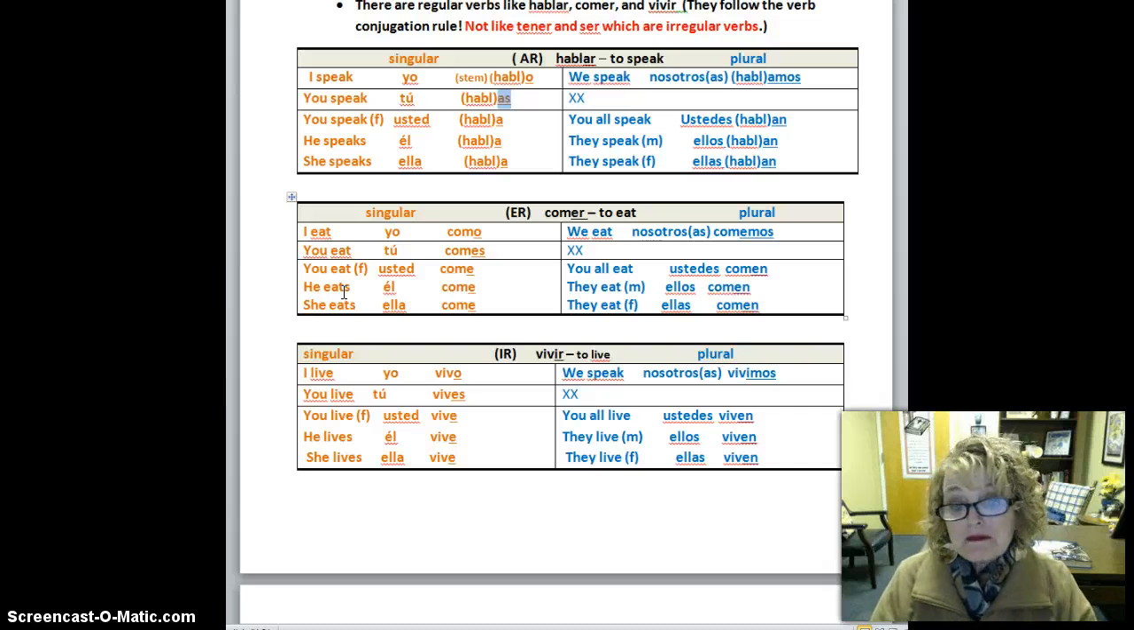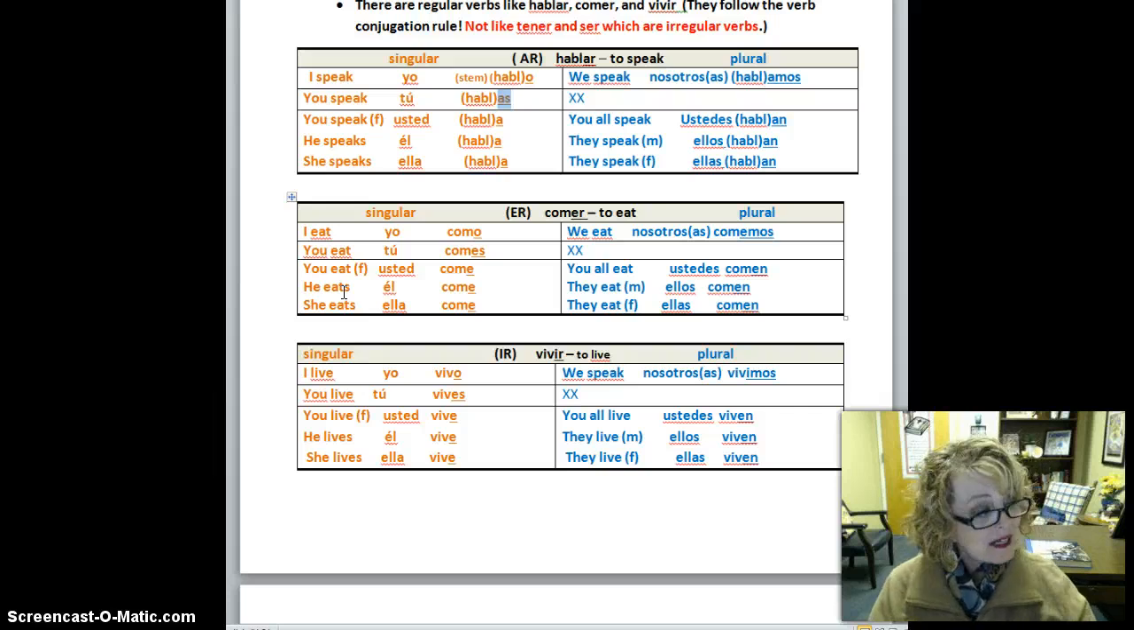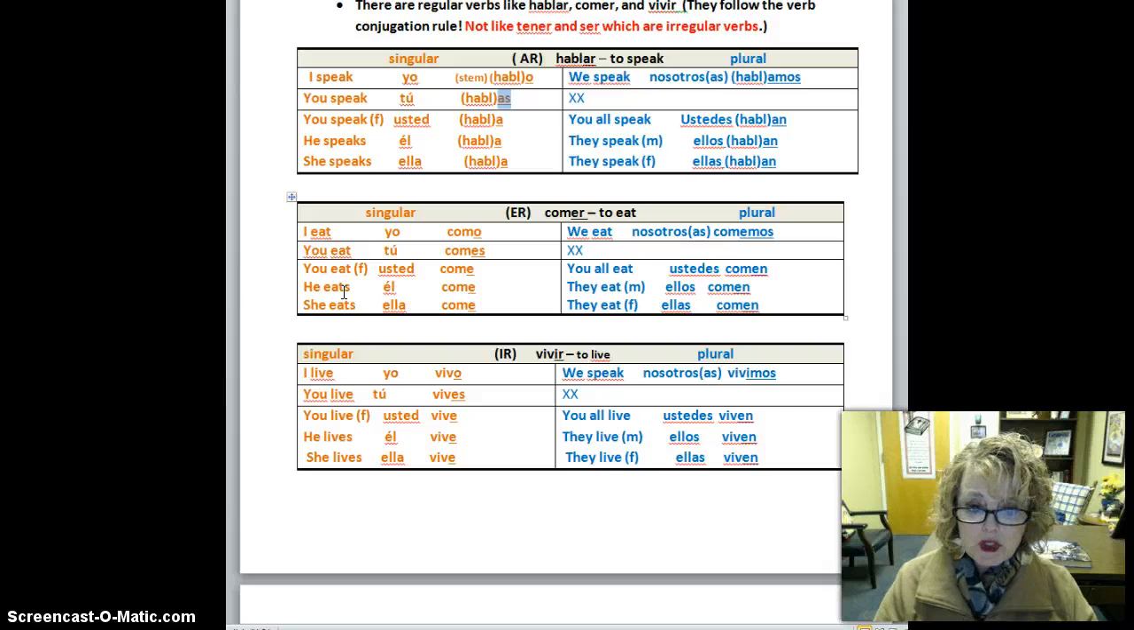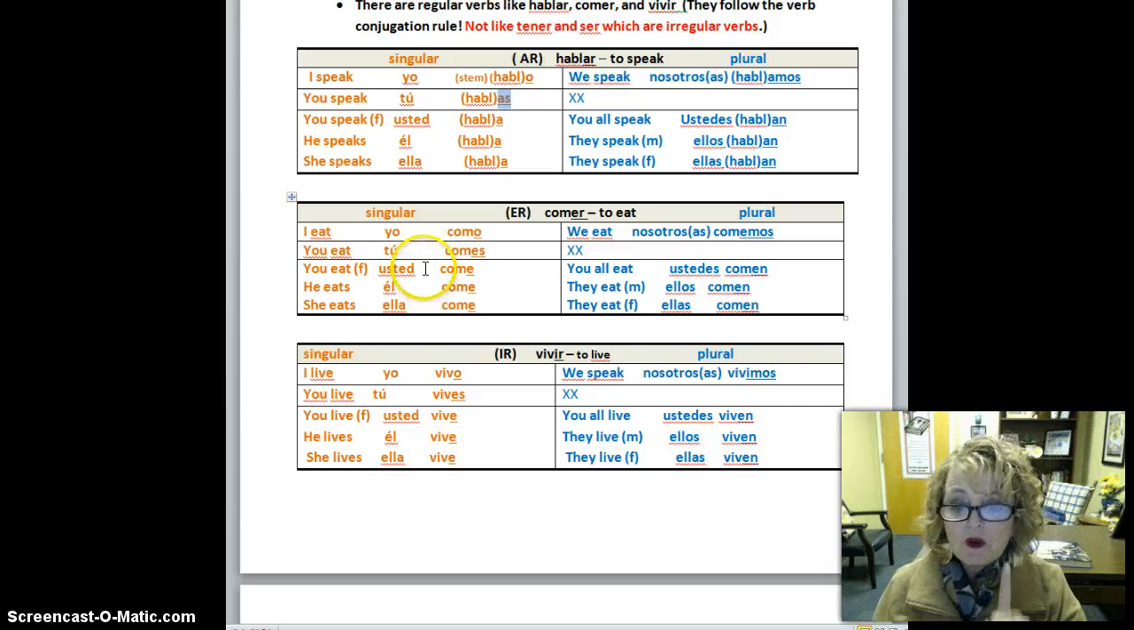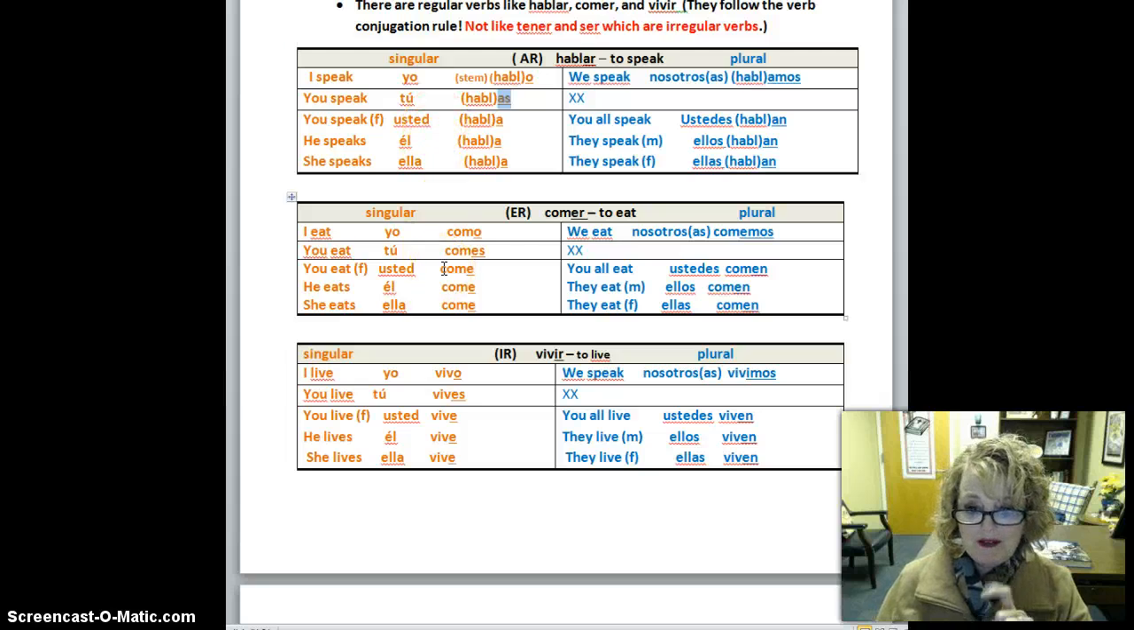Or you might say, Marta come mucho en la cafetería. Rafael come mucho en la cafetería. So you're saying he eats a lot in the cafeteria. Ella eats a lot in the cafeteria. Notice that all of these people doing the action are singular. There's only one of them. Everything in orange, there's only one of them.